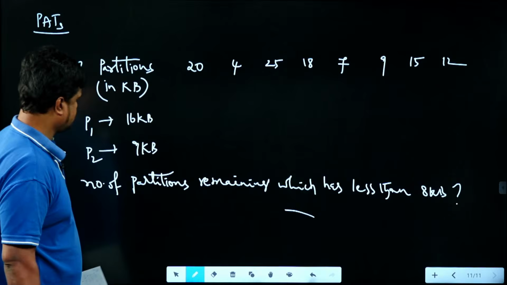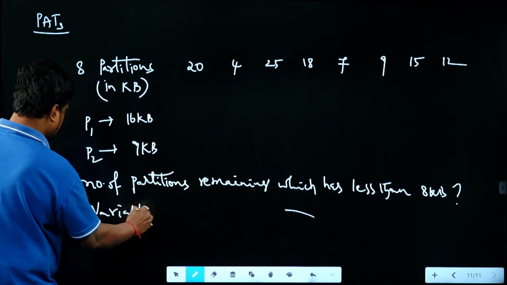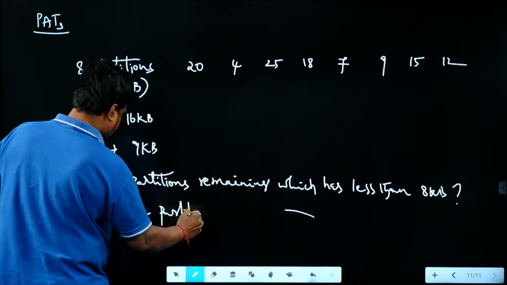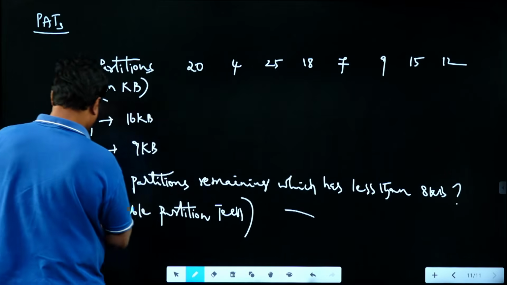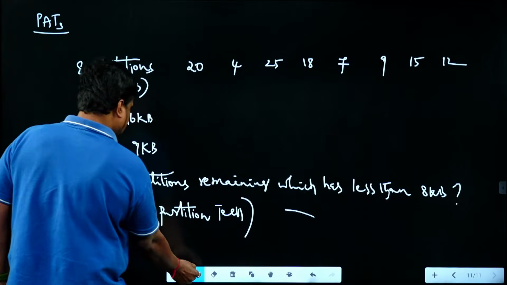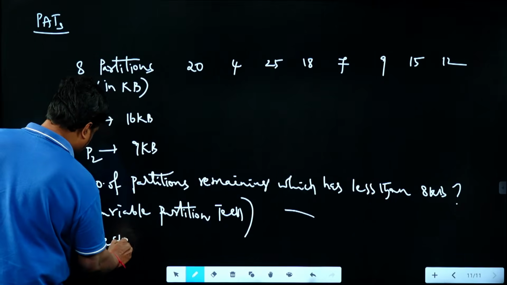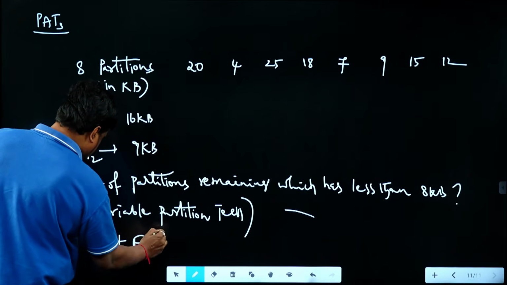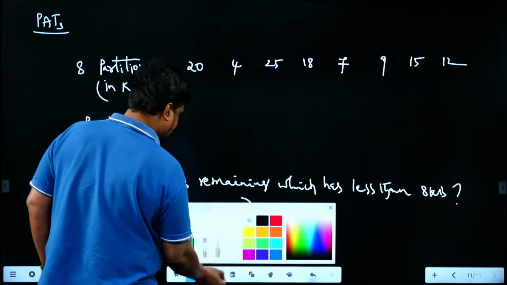This is what the question is, and it mentions something like the variable partition technique. It is clearly mentioned that we are using the best fit partition allocation technique. We have to use the best fit partition allocation technique.